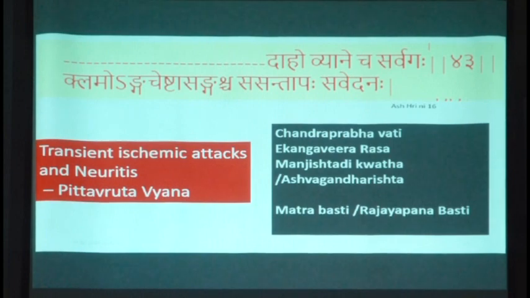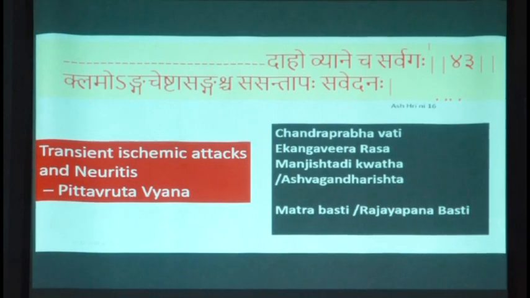Next category of the patients are the Pitta or the Vyana condition, where the patient would have generalized symptoms, and may have temporary weakness in the body. So, Klamaha, Angachestasangascha. Angachestasanga is the transient ischemic attacks. This also is another very frequent clinical symptom of the patients of hypertension. And often patients are awed by that kind of a symptom. Transient ischemic attack is totally different from a cerebrovascular accident, where the patient may have numbness or loss of movement temporarily for a few hours or few minutes, and when the patient doesn't recover after 15 minutes, then only we consider a cerebrovascular pathology.